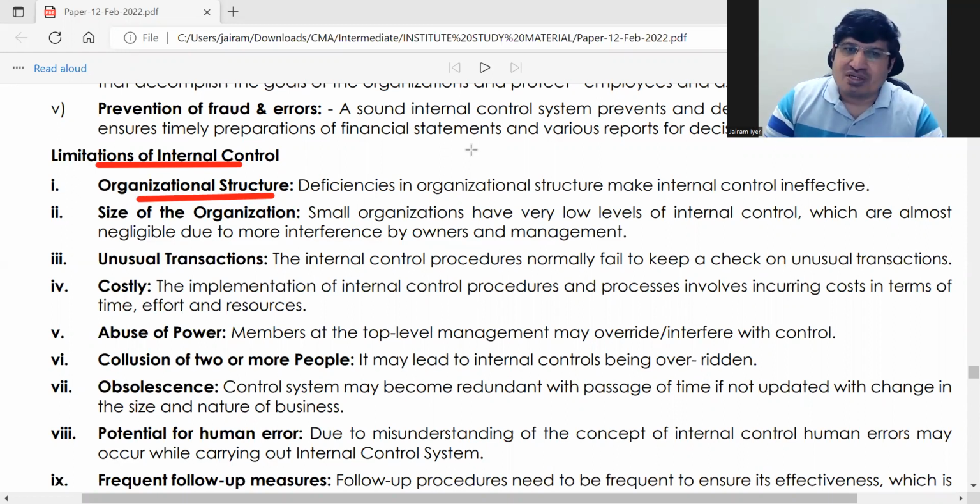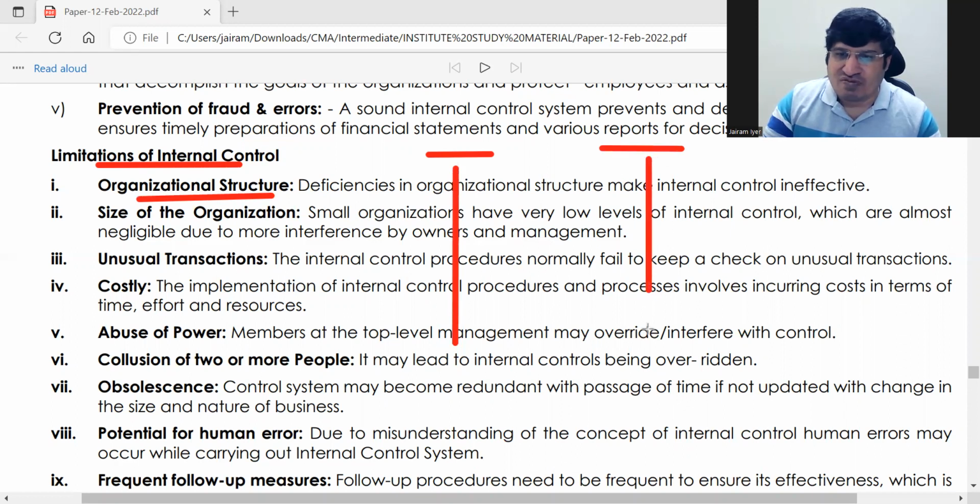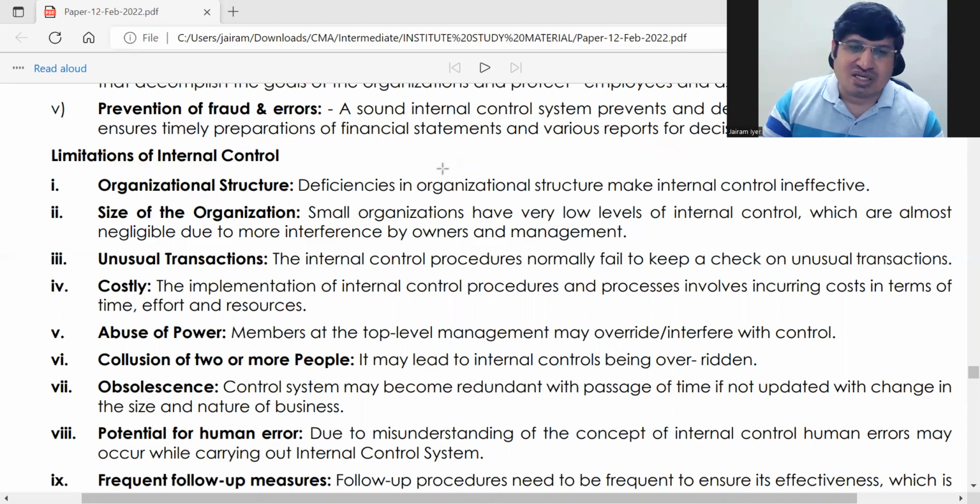Okay. So now the employees will know this manager doesn't like that manager. So these employees, his employees, will avoid the employees of the other person. So in such a case, can proper internal control function? No, because these two are parallel people. They both have parallel powers. Internal control will not function properly. So organizational structure should be proper.